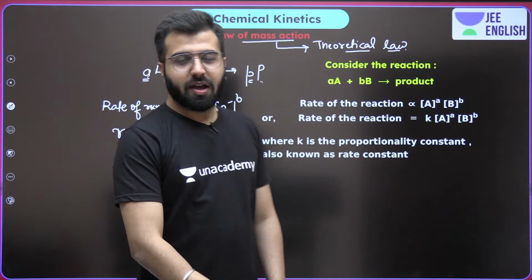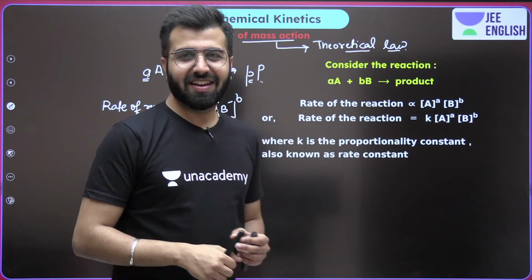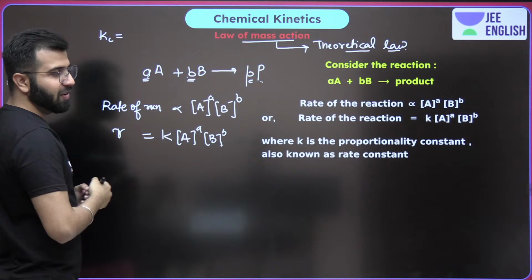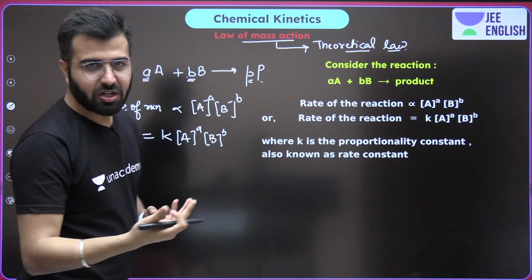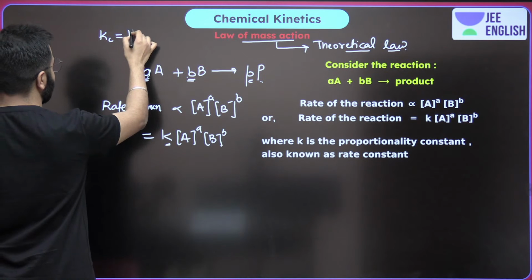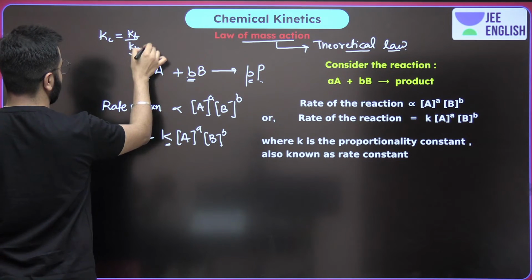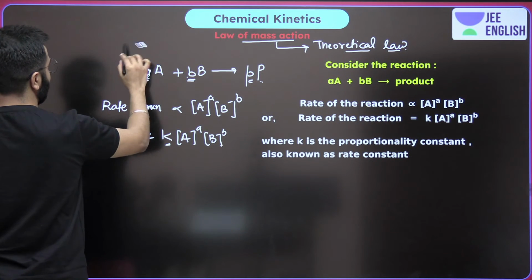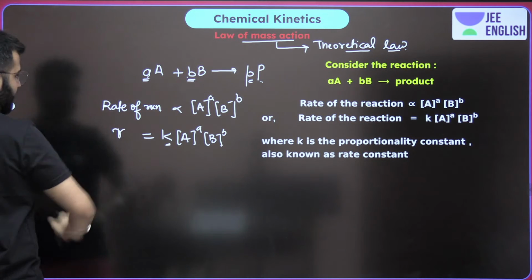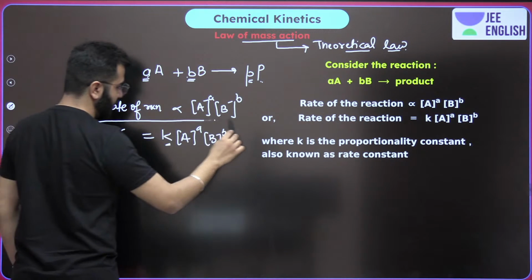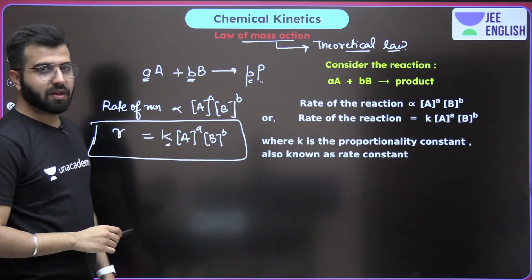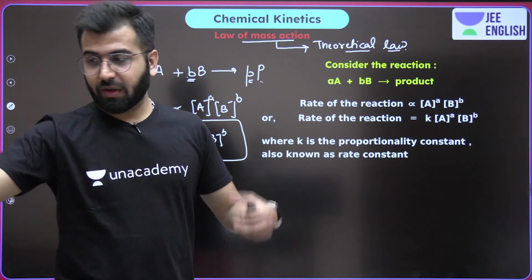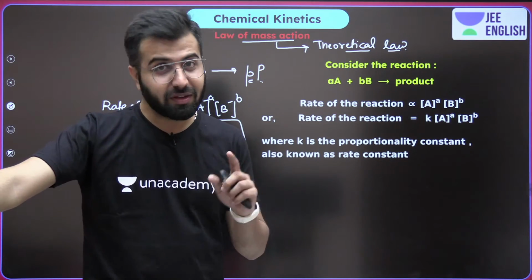Is this clear? And do you remember the equilibrium constant, the Kc that we talk about? Kc used to be the ratio of the rate constant of the forward direction and the backward direction, and this is how you used to get the formula. We're not diving there today, but this is what you have to remember. This is the rate expression according to the law of mass action, but this is a theoretical law, which is not at all correct if we compare it with the other law that we will discuss.